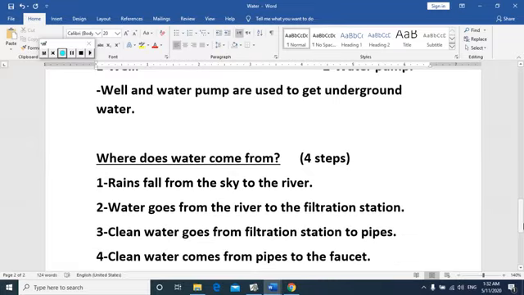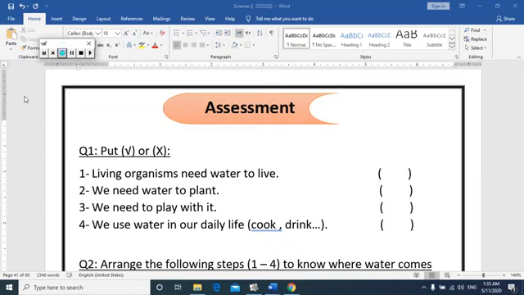Right or wrong? Who can answer? Yes, Abdurrahman. I can hear you. Excellent. We need water to live. So, this sentence is right. So we put right mark here.